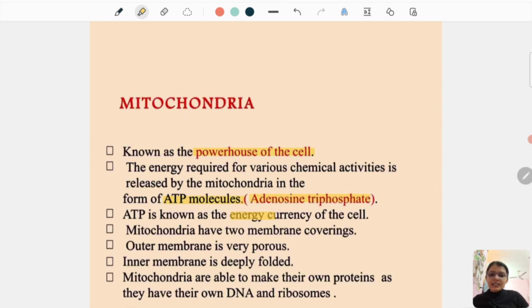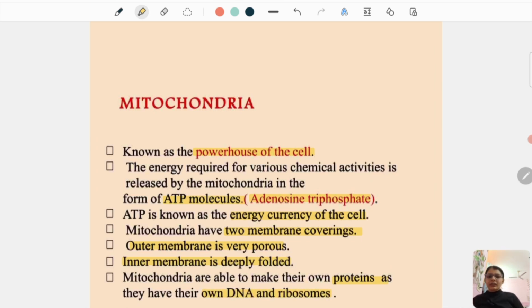Mitochondria has two membrane coverings. What else did we study with two membrane coverings? The nucleus. The nucleus also had a double membrane covering. So likewise, mitochondria is also a cell organelle containing two membrane coverings. The outer membrane is very porous and the inner membrane is deeply folded. We'll look at the structure of the mitochondria, where we'll study these foldings as cristae.